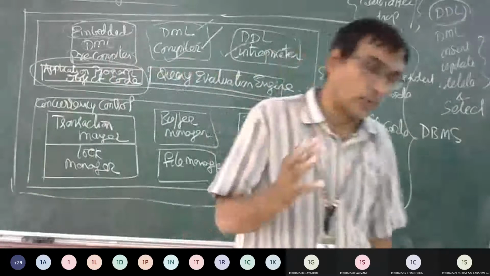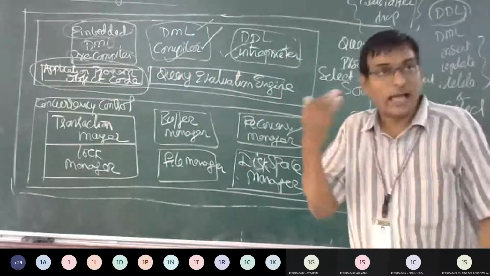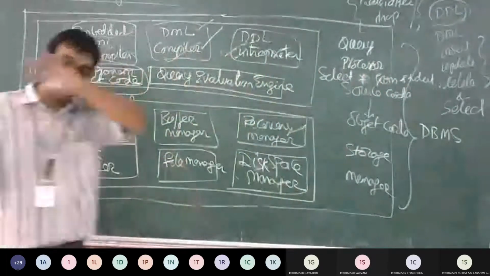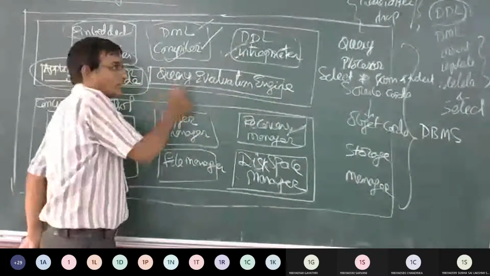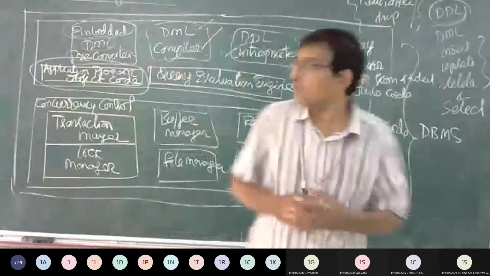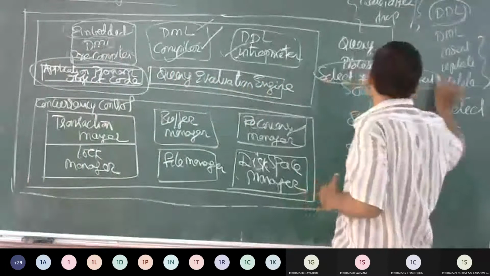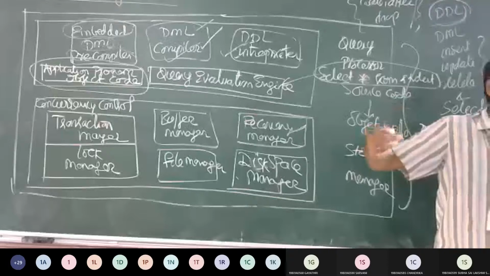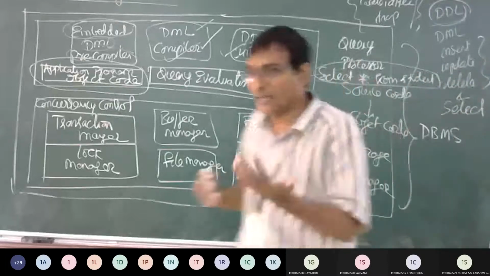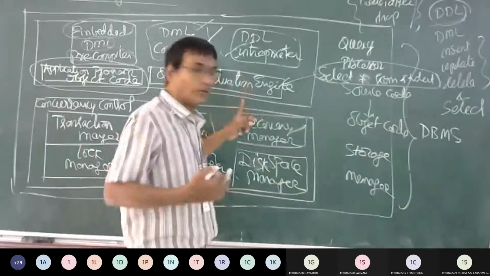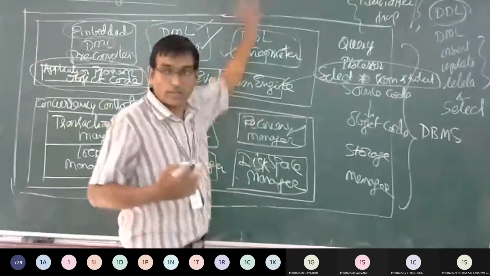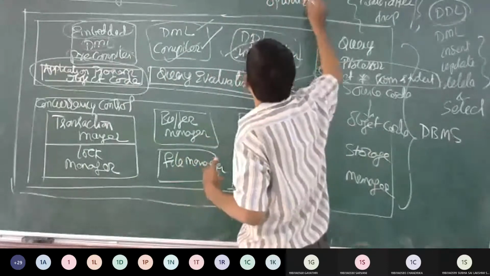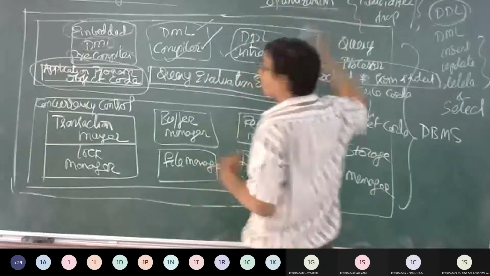The queries we type have to be optimized, reused, and given to multiple users, and their queries have to be executed. So for that we use the query evaluation engine. I say select star from student. Now 3 students have given the same command. No need to execute the same command again and again, because the answer has already been given. That answer can be replicated to the other users. That is what we call optimization.